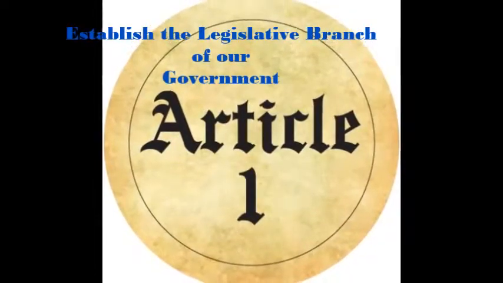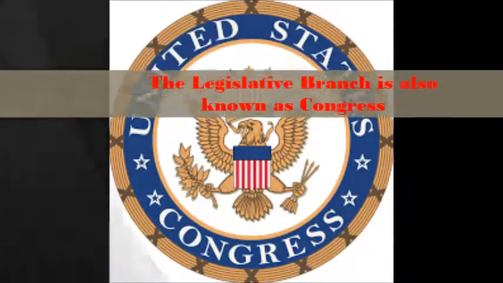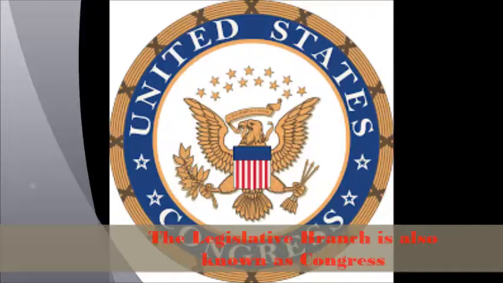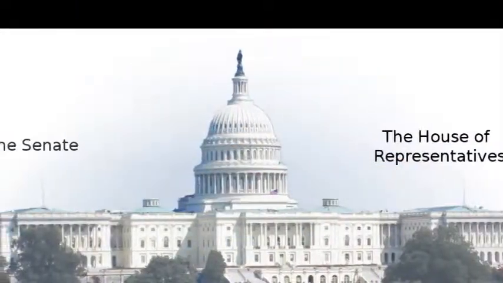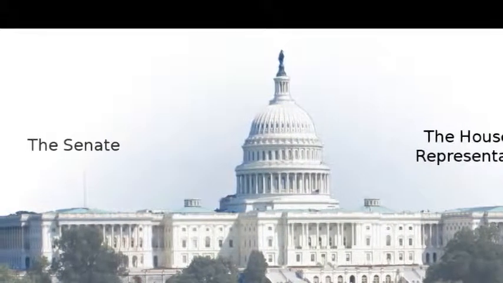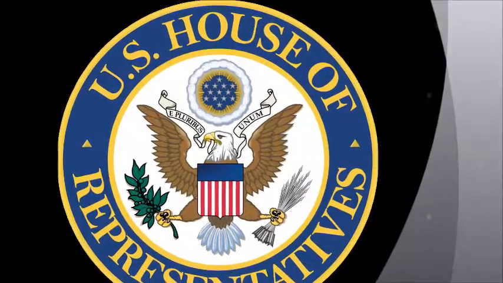Article 1 of the Constitution establishes the legislative branch. It is also known as Congress. Congress is made up of 2 houses, the House of Representatives and the Senate. Voters in every state elect officials to represent them in both houses.